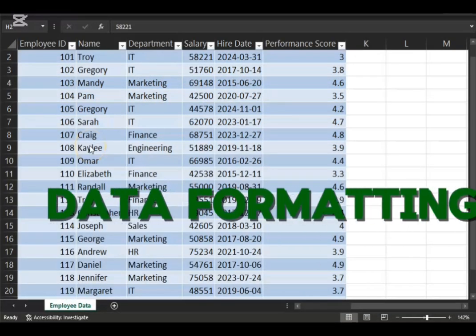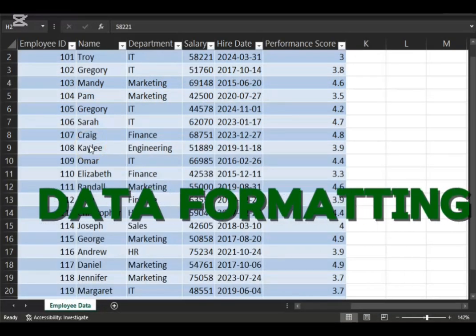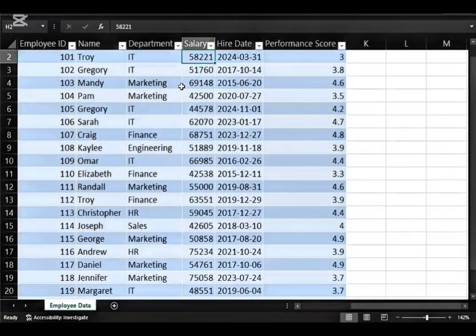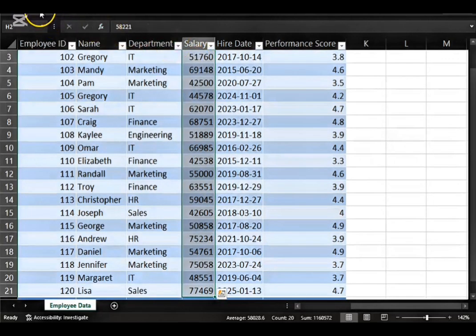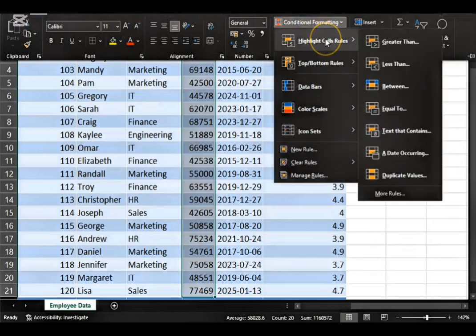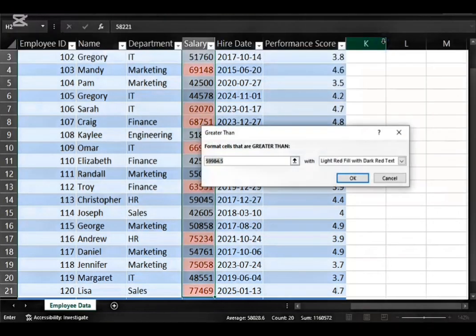The next data operation we want to look at is formatting. For example, you want to highlight employees who earn above a certain amount, for example, 70,000 naira, dollars, or whatever currency you are interested in. Go to salary column, highlight, and then go to the home tab, conditional formatting, highlight cells rules, greater than.